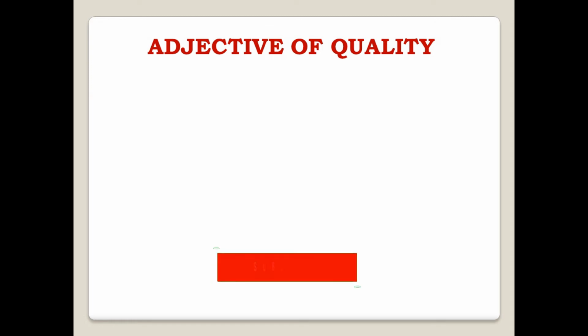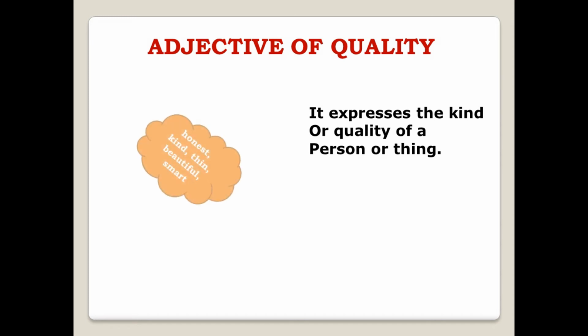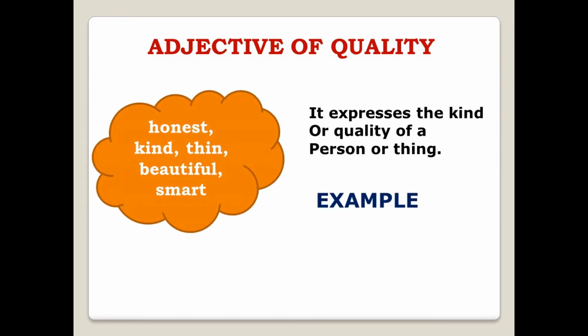So, adjective of quality. The first adjective we have is adjective of quality. So, what do you mean by quality? It means characteristic or feature of something. It expresses the kind or quality of a person or a thing. Like you say that Sheila is a good teacher. So, good will be the adjective of quality.